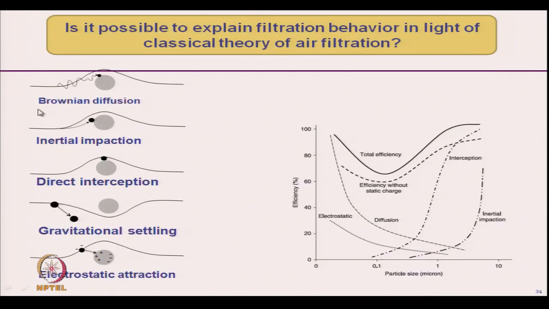Now, if we look at the filtration efficiency for different particle sizes, and which mechanism is dominant, we can explain it using this curve. If you see here, this curve shows the interception and this is inertial impaction.